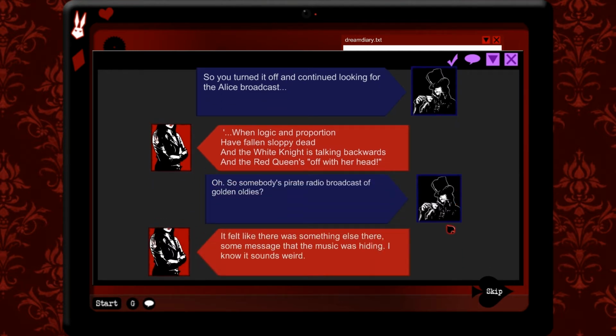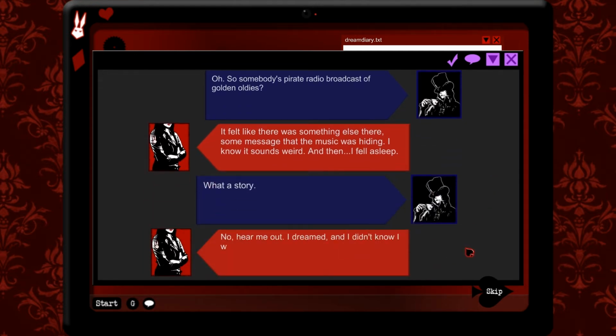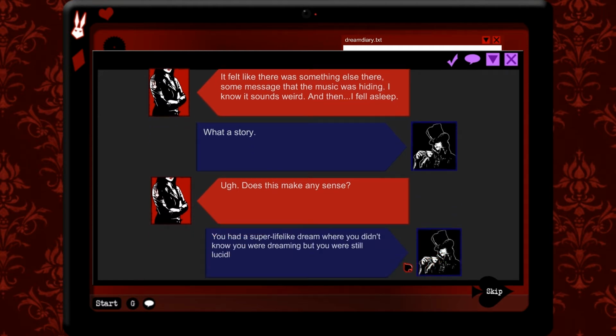It felt like there was something else there, some message that the music was hiding. I know it sounds weird, and then I fell asleep. What a story! No, hear me out. I dreamt and I didn't know I was dreaming. Do you understand? It was entirely lucid, but like waking up in another world, except I didn't think of it as another world. Does it make any sense? You had me at super lifelike dream where you didn't know you were dreaming, but you were still lucidly in control. Sounds pretty rad to me.